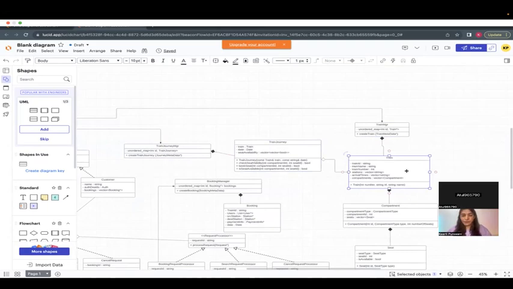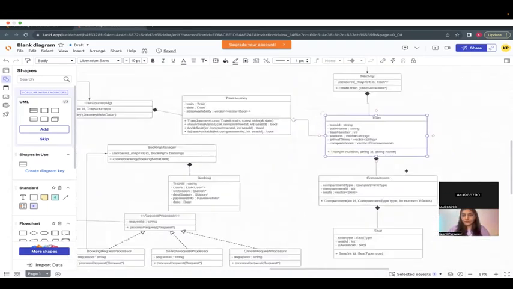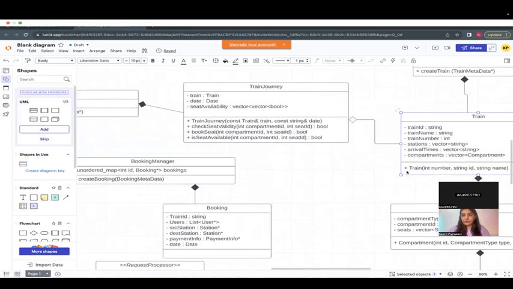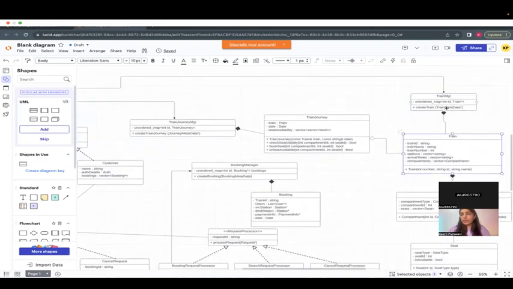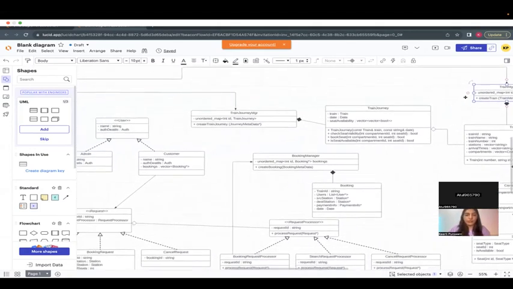Yeah. That makes sense. But the relationship between train manager and train is composition. Why is that? Because I don't want a train to randomly be there when I don't have its information. You can see this corresponding to, say, your DB instance, like all of your train data is somewhere, right? So this is like your in-memory data sort of thing. So you want all the information of all the trains somewhere. Only if the manager is there, train should be there, correct?